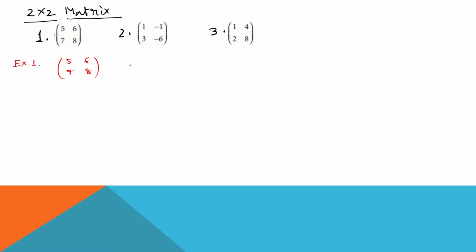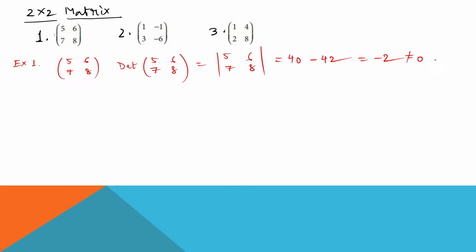So what is the determinant of the matrix? I think that you all know how to find the determinant. It's a very easy task. The determinant of this matrix 5, 6, 7, 8 is just cross multiplication. It is 5 into 8, which is 40, minus 7 into 6, which is 42. This is minus 2, which is not equal to 0.